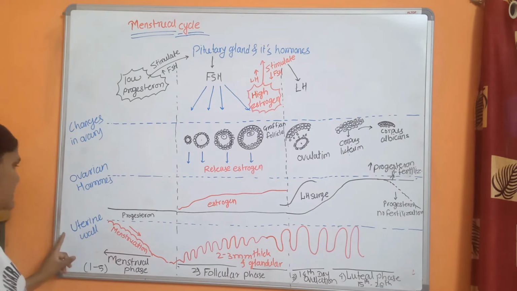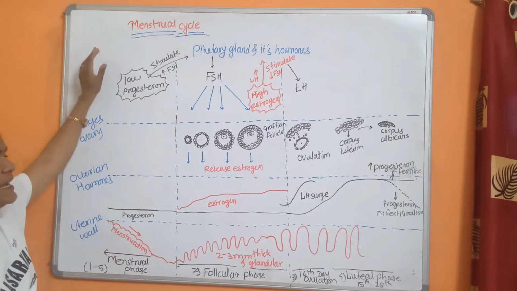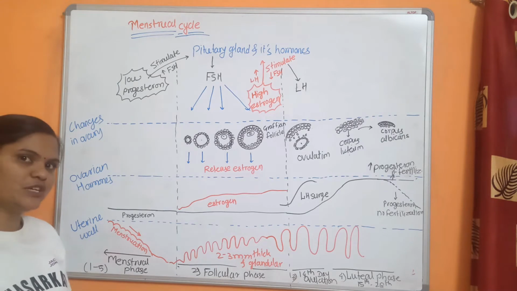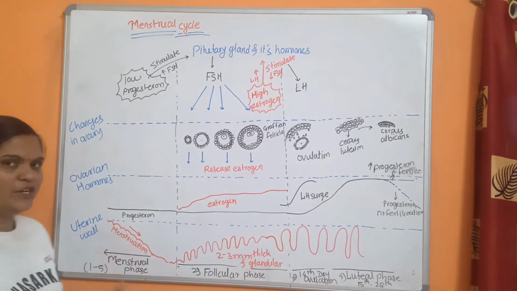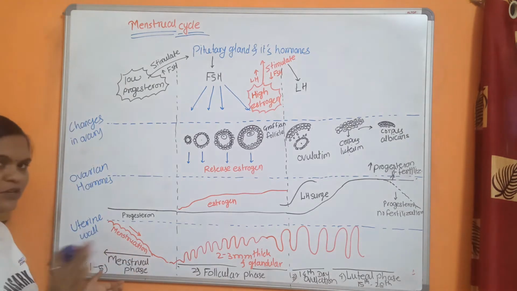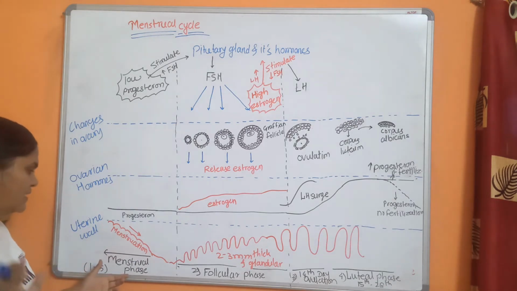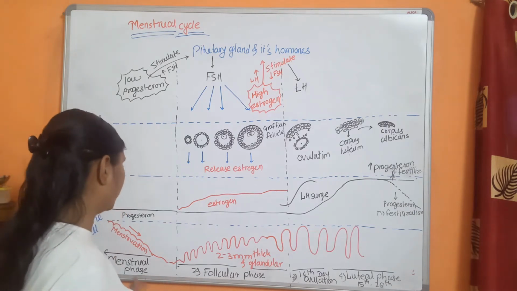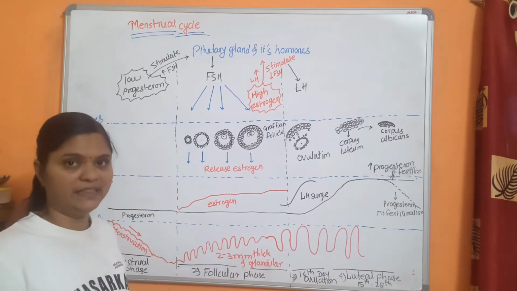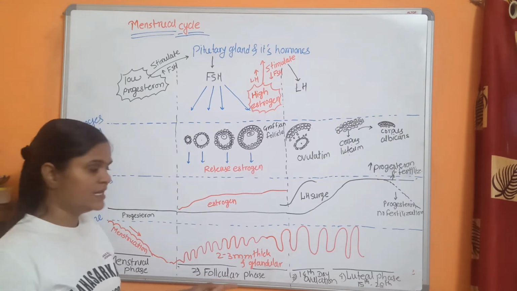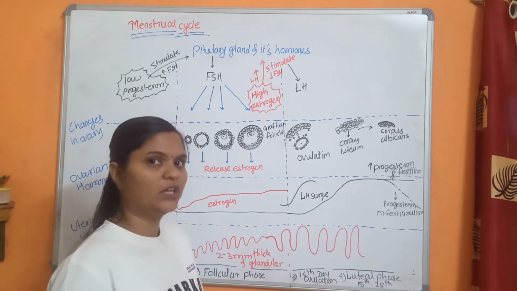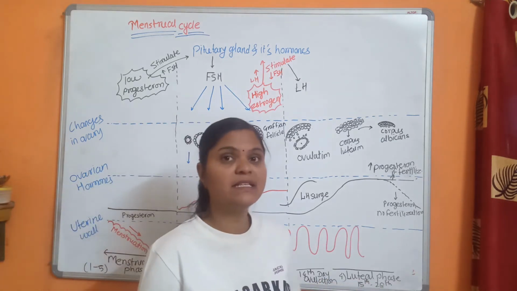So first is the first phase, that is the menstrual phase. Actually the menstrual cycle is divided into 4 phases. First is the menstrual phase, which is for 1 to 5 days. It starts from day 1 and ends at the 5th day. And then next is the follicular phase, from 6th to 13th day. Then third, that is a very short phase, the ovulation phase on the 14th day, and last, that is the luteal phase.